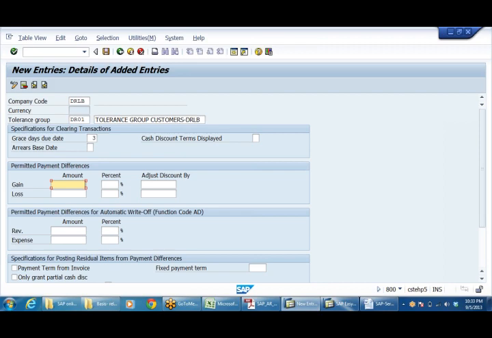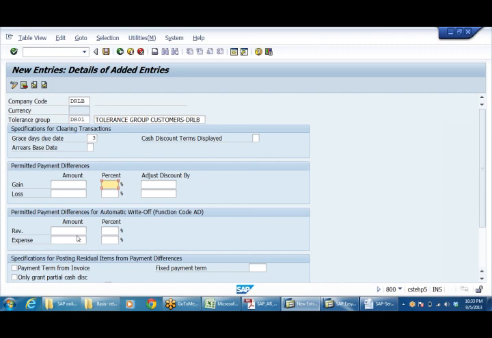In such a case, do you have any standard methodology for that? If a standard methodology is there, are you going to accept payment differences of say 1% or 2%, that we need to mention, right? It is not that every time we have to mention here. I'm not going to mention anything here. If such a facility or procedure is there in the company, we can use it, otherwise not.